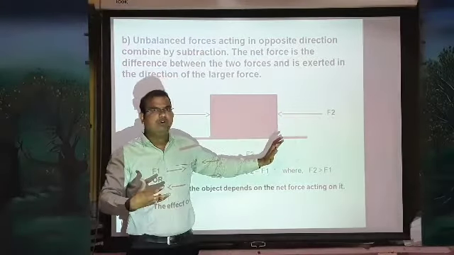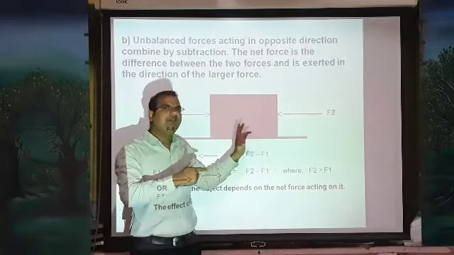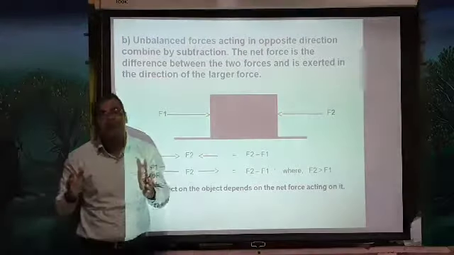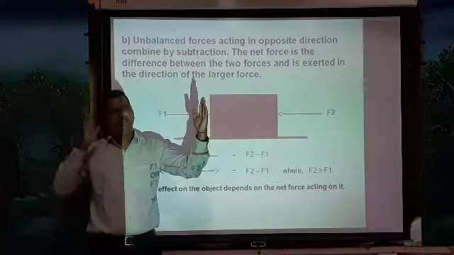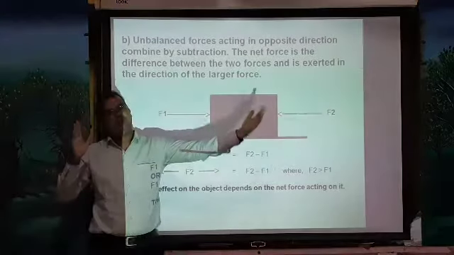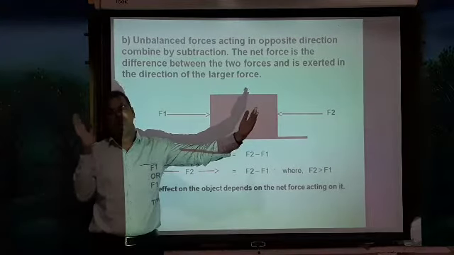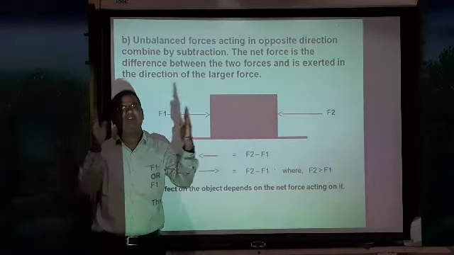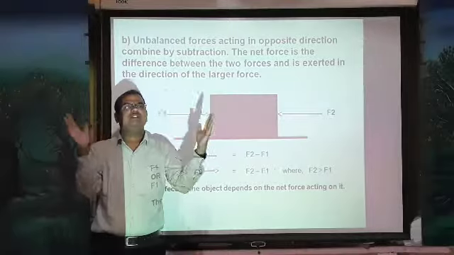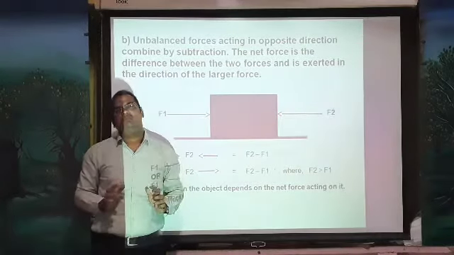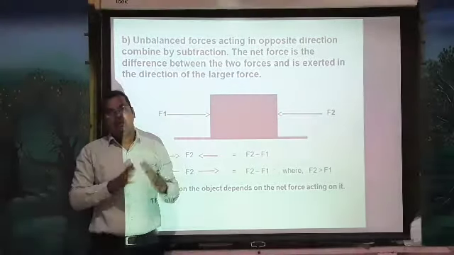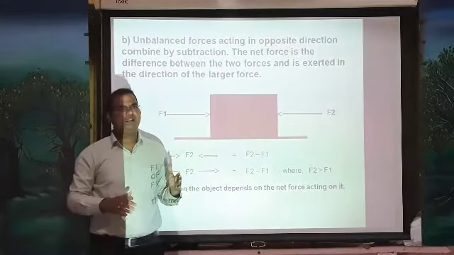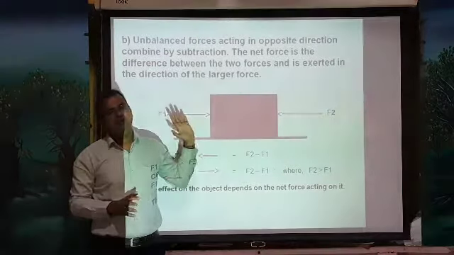Whoever applies more force, according to that direction, the box is able to move. So this is also called unbalanced force. So I understood. One is person F1, whereas the other is person F2. He is pushing the box towards this side, whereas this person is pushing towards the other side. Both are applying force on each other. When both are applying force, what happens? The box is not able to move, and it will be stationary. Whoever applies more force, according to that, the object will be able to move towards that direction.